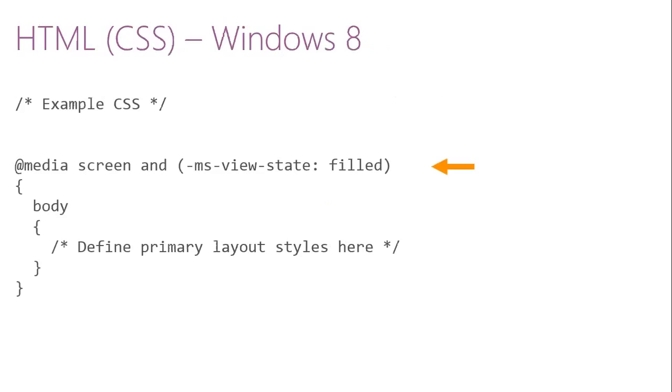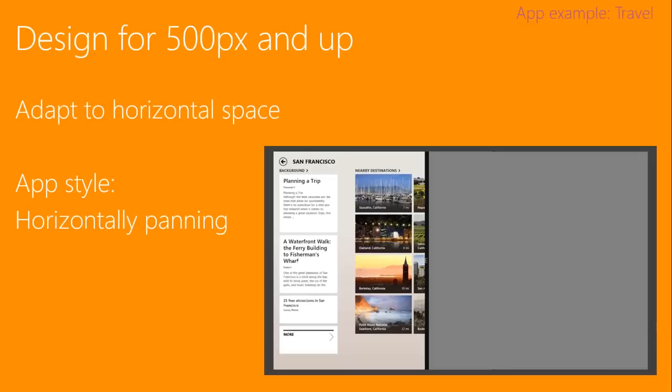Similarly in CSS, before you used to use -ms-view-state: fill, which is what you use in Windows 8. But since view state is all gone now, what you do in Windows 8.1 is you use a min-width of 500 pixels, which can change according to the requirement of your application. Now here's an example designed for 500 pixels and up. If you have to adapt to a horizontal space, or you have an application which is horizontal panning, and you have given a 500 pixel cut of the screen to this application, it should remain as it is.